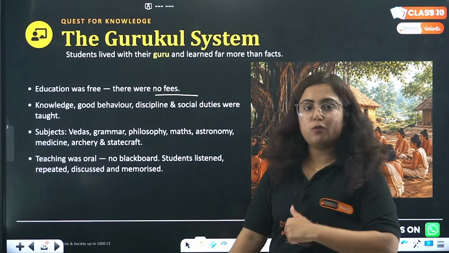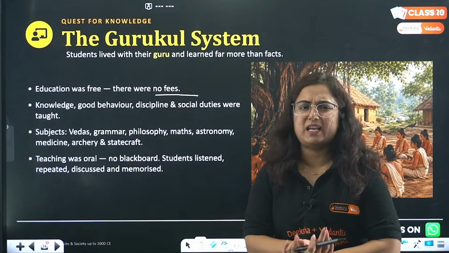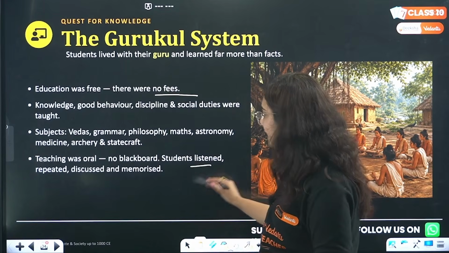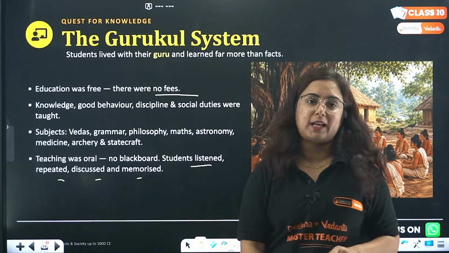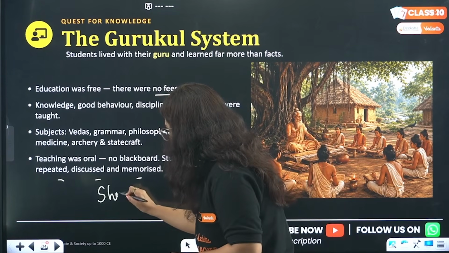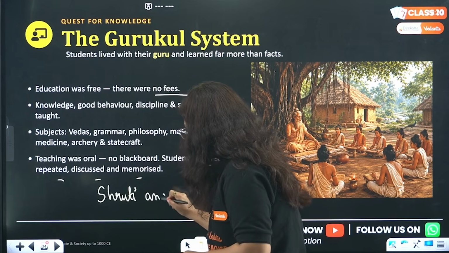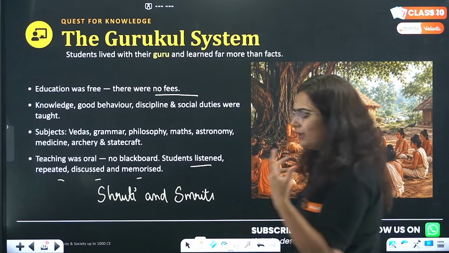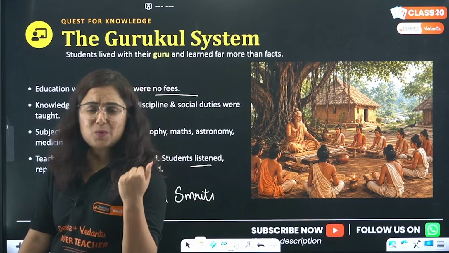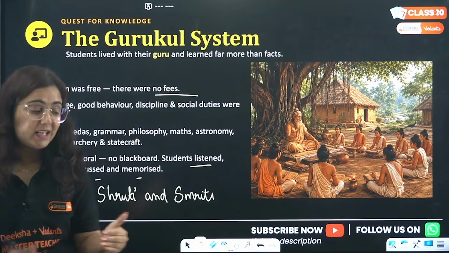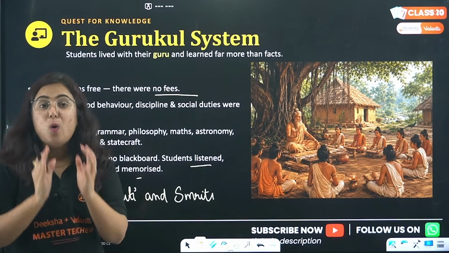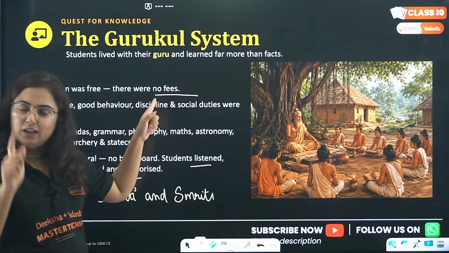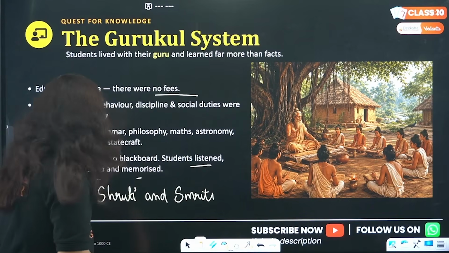Okay? The teaching was oral. There was no school system like fixed periods, fixed classes, nothing, beta. No blackboard. Students listen, repeat, discuss, and memorize. Do you know this is known as Shruti and Smriti? How do we get the knowledge of these Vedas? They were writings, but they were written on what? Things that were disposable. How did it move to present society? Because the knowledge was transmitted orally from one person to another. And this system is known as what? The Gurukul system. Okay, Guru was the leader of this system.